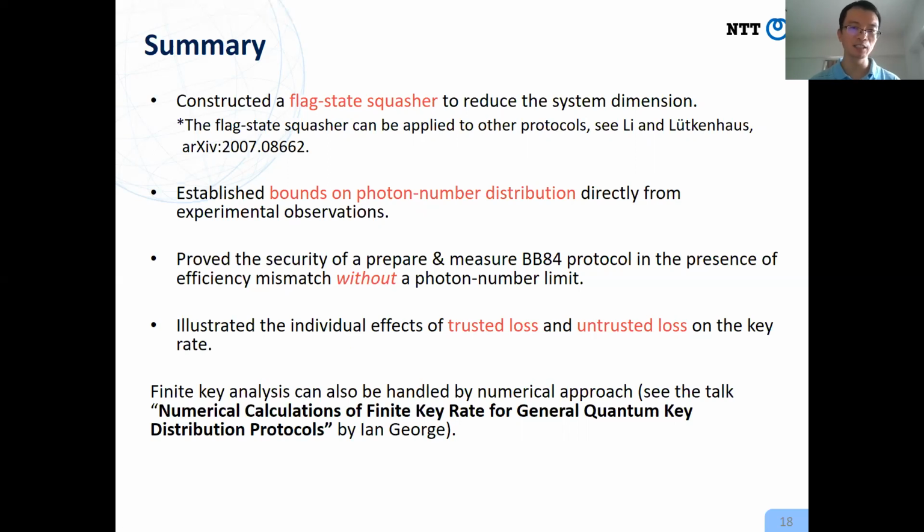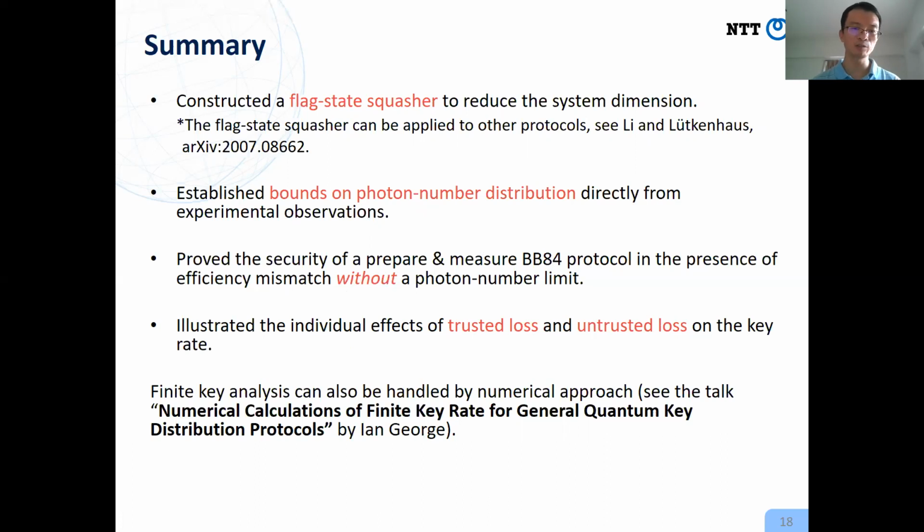By combining these two steps, we proved the security of the BB84 protocol in the presence of efficiency mismatch, with our security proof not assuming a photon-number cutoff.